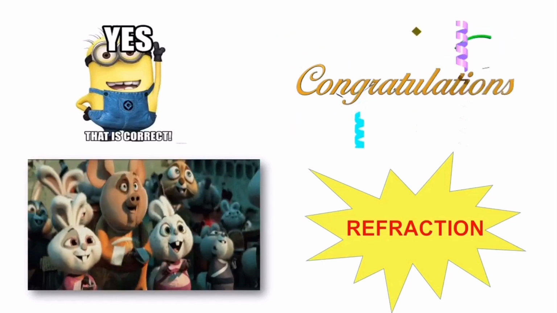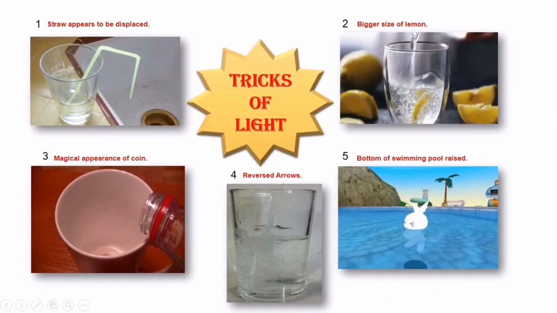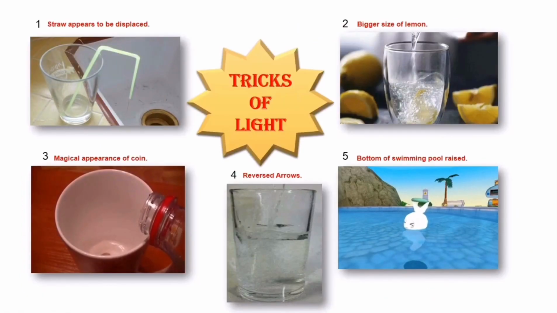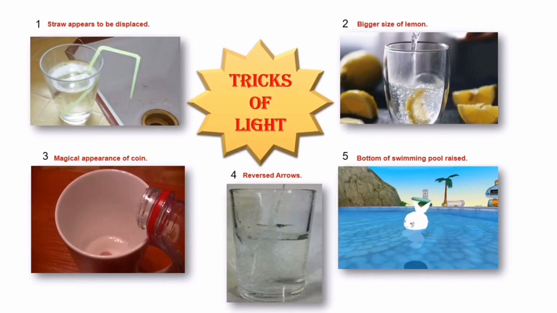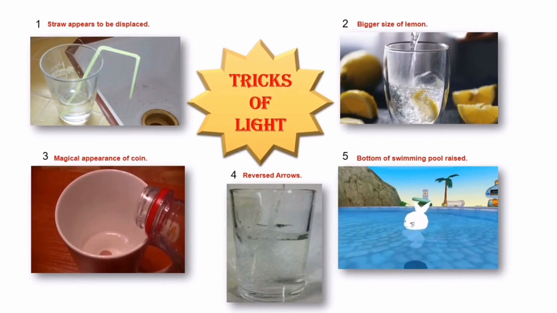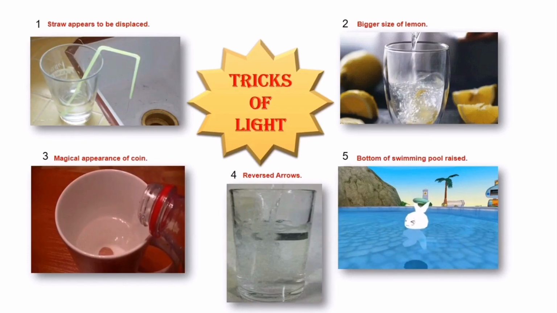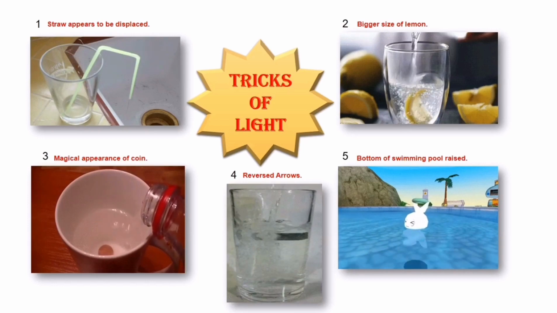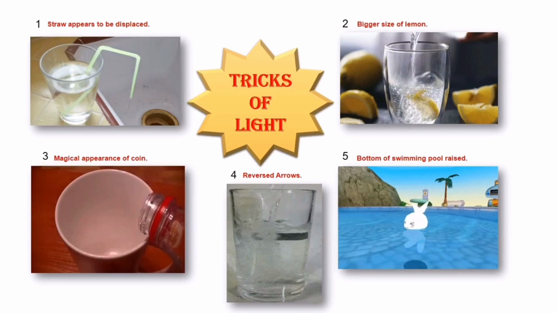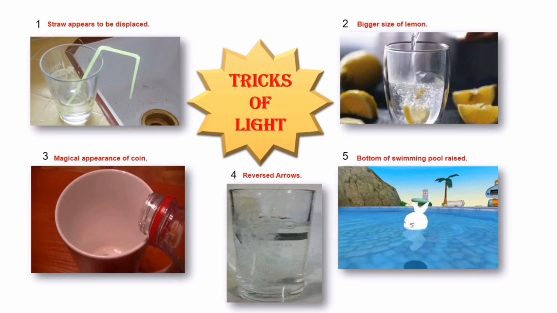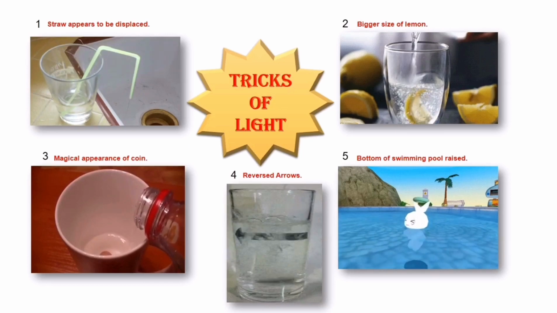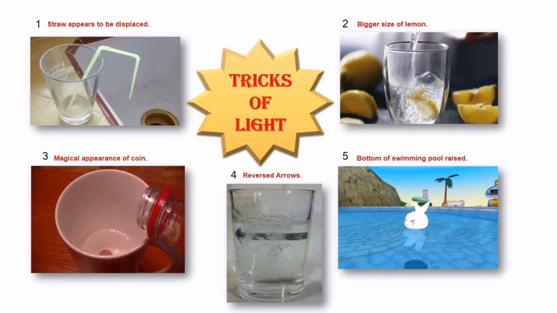Let's understand through these examples. You would have noticed that a straw placed in a glass of water looks bent at the surface of water when viewed obliquely. Likewise, a lemon in water appears bigger in size. The bottom of a tank or a pond containing water appears to be raised, or the object seen in the pond appears a little closer. The coin placed in a large shallow bowl becomes visible on pouring water into the bowl. Reversing arrows when water is poured in the glass. All these are the tricks of light.